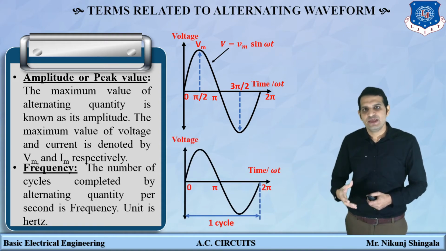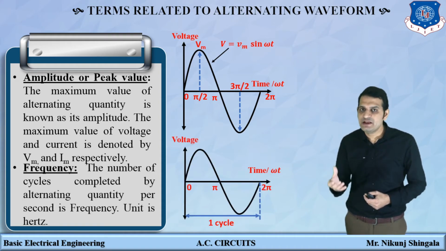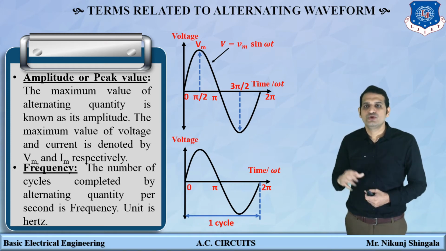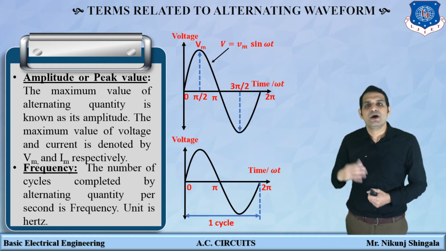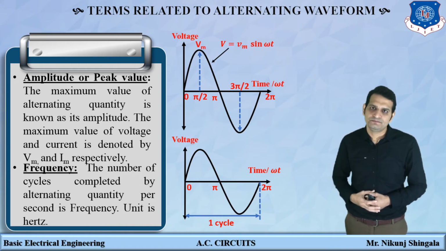The next one is frequency. Frequency is related to the time period. Both have an inverse relationship. The number of cycles completed by an alternating quantity in 1 second, that is, cycles per second, is known as frequency.